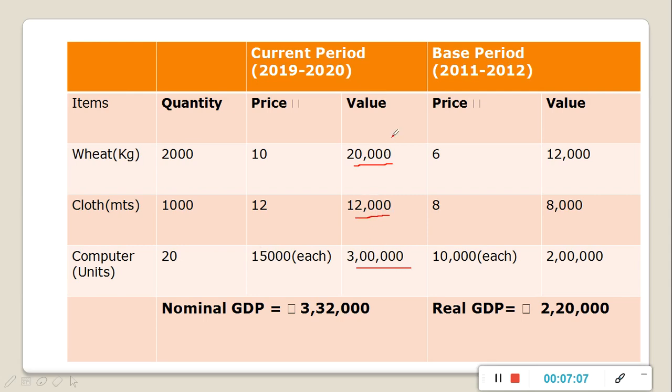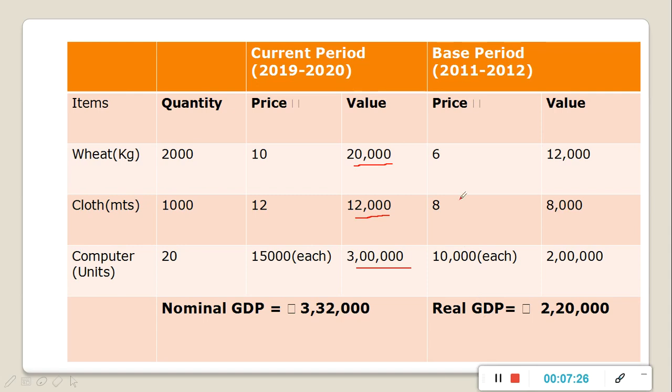When we add all these three values of wheat, cloth and computer, we will get our nominal GDP, that will be 3,32,000. Now we will calculate the value of real GDP. See, real GDP is on the basis of constant year prices.